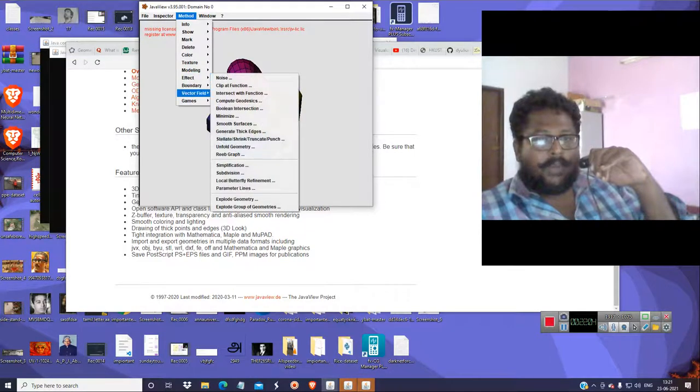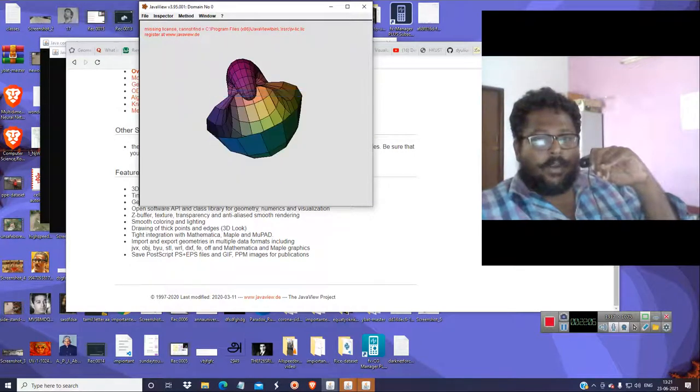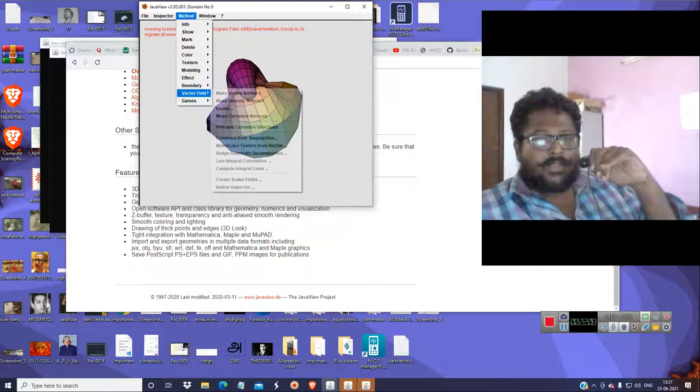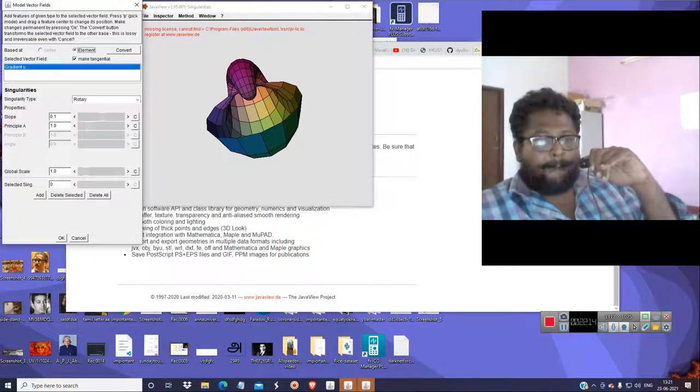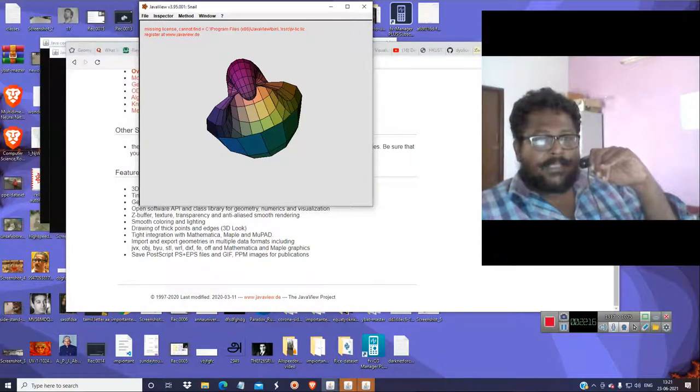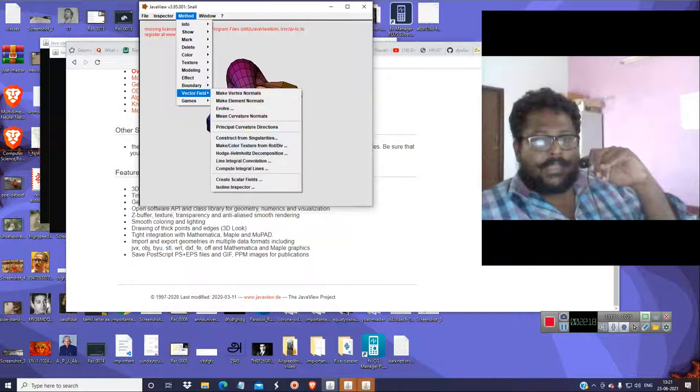In vector I make normal vectors like this, and in vector field you can also construct some singularities. So you can make some animations, and in here you can see how a vector field affects the total system.